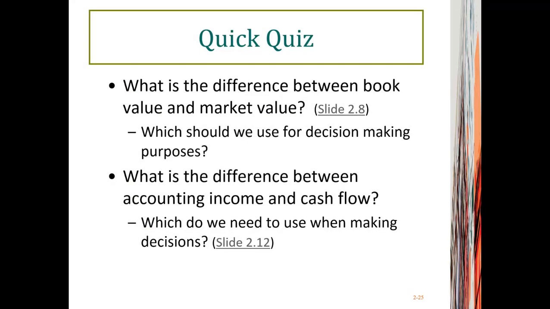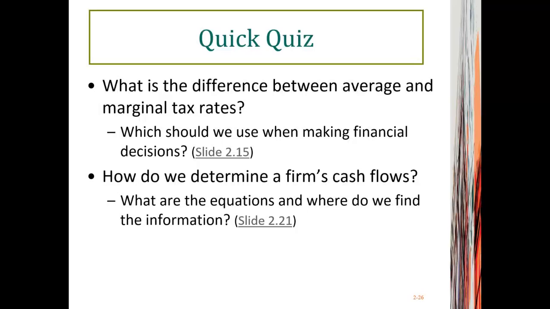So before we conclude this chapter, let's take a quick quiz. First of all, what is the difference between book value and market value for assets, liabilities, and equity? Second, what is the difference between accounting net income and cash flow? Third one is, what is the difference between average and marginal tax rates? And the fourth one, how do we determine a company's cash flows?